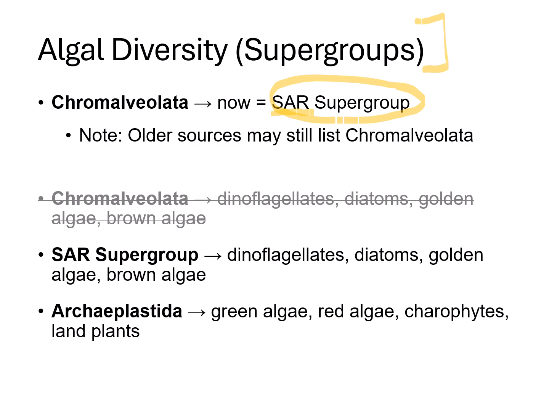Although you might still see Chromalveolata used in some older references. So today these fall under the SAR supergroup: dinoflagellates, diatoms, golden algae, and brown algae. And the second big group is the Archaeplastida, and this includes green algae, red algae, charophytes, and land plants.